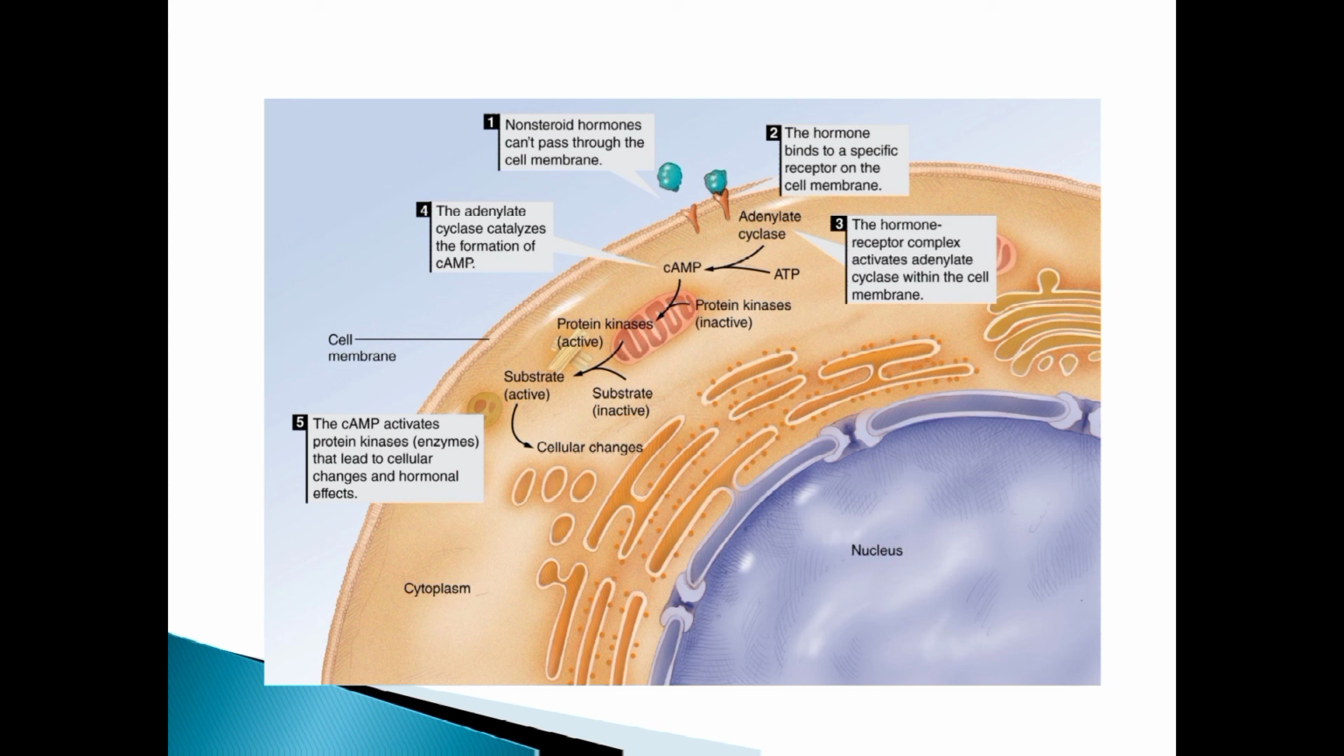Substrate activates cellular changes. So that is how the non-steroid hormone acts on the cell, and it does not get to the nucleus. If you have been asked to differentiate between steroid and non-steroid hormones: your pituitary gland, thyroid gland, adrenal gland, and pancreas gland. Hormones released by these glands affect metabolism of carbohydrates and fats during exercise.